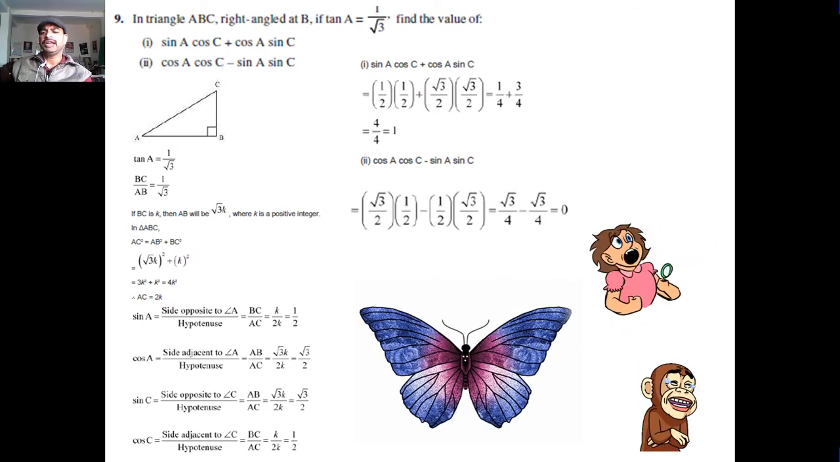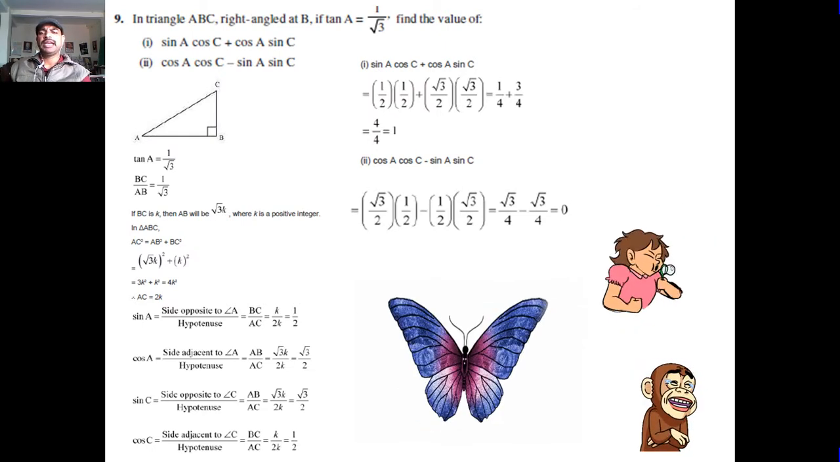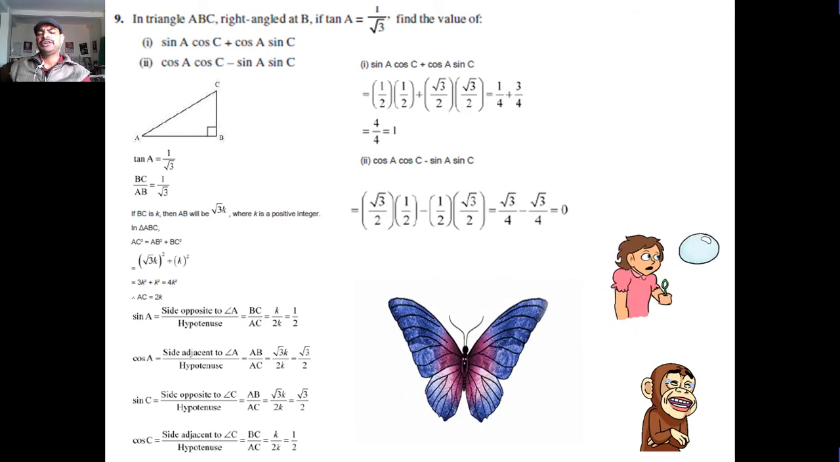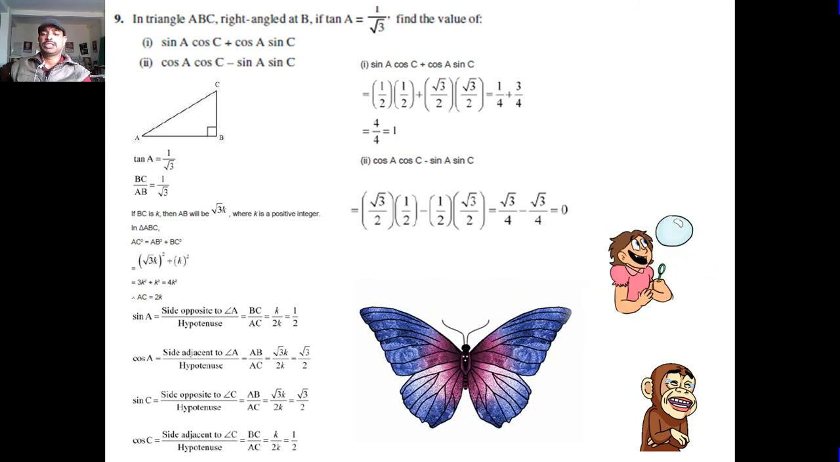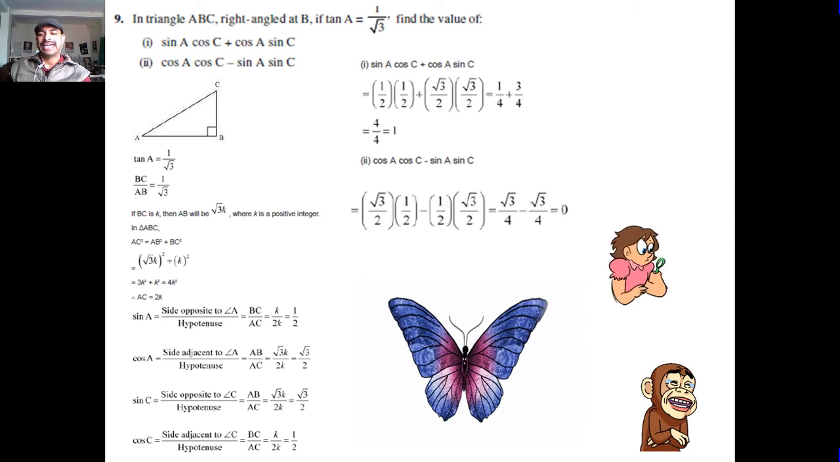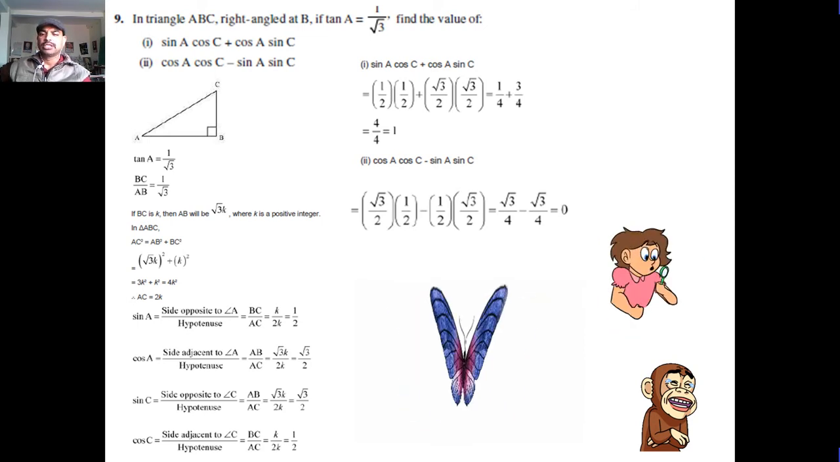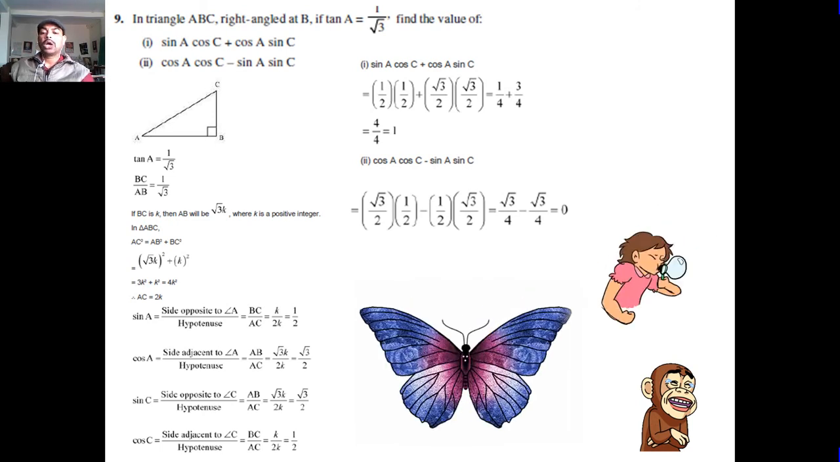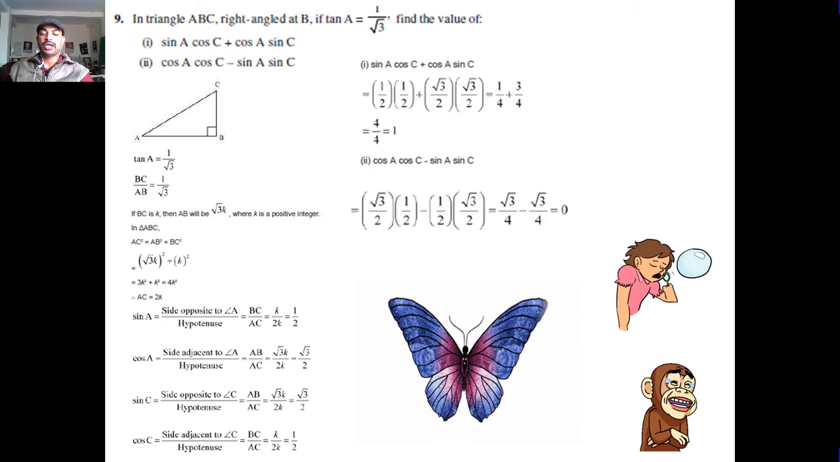Question number 9. In triangle ABC, right angle at B, if tan A is equal to 1 upon root 3, find the value of this. So first we have tan theta, perpendicular upon base. Perpendicular and base are given, using Pythagoras theorem we get the hypotenuse. So hypotenuse is 2. So sin A is equal to BC upon AC, 1 upon 2. Cos A is equal to AB upon AC, root 3 upon 2.